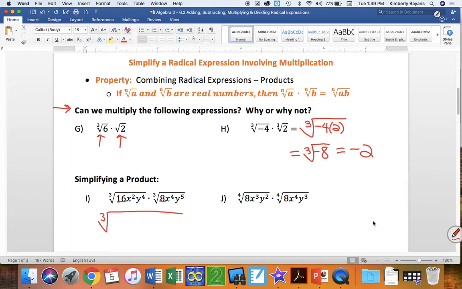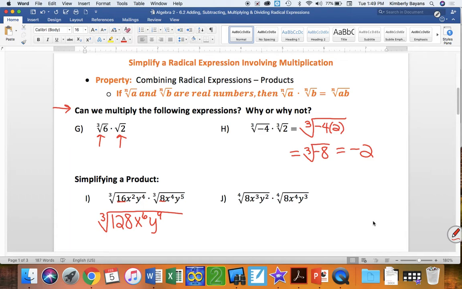So the cube root of 16 times 8. Well, let's see. 8 times 10 is 80. 6 times 8 is 48. 80 plus 48 is 128. Okay? I believe that's correct. 48 and 80, yes. Okay. My x squared, see, this may be easier to simplify first. My x squared times my x to the 4th becomes x to the 6th. And my y to the 4th times y to the 5th becomes y to the 9th. Remember, we add exponents when we are multiplying.